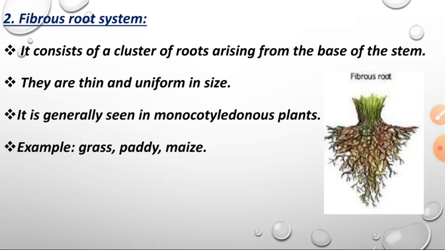So that is uniform in size, and it is generally seen in monocotyledon plants. So we can see these types of roots in monocotyledon plants. Example: grass, paddy and maize.